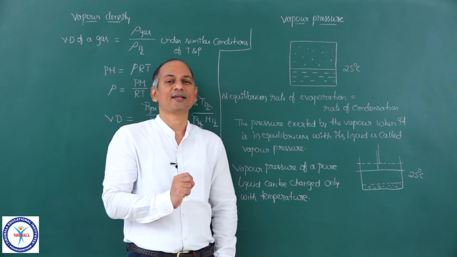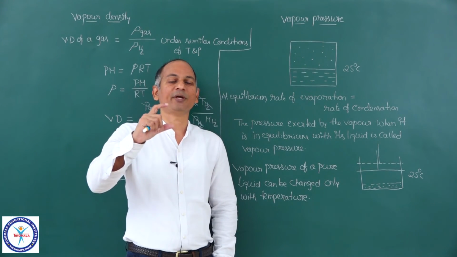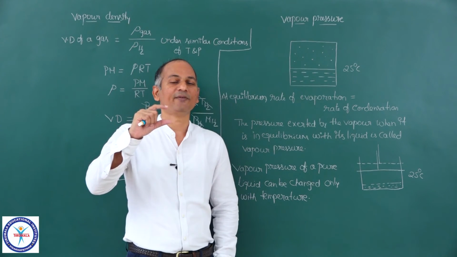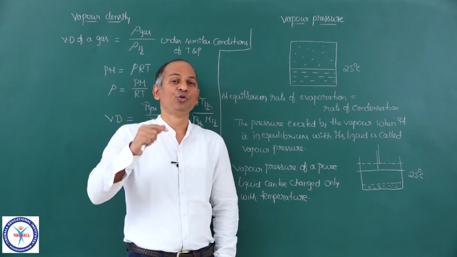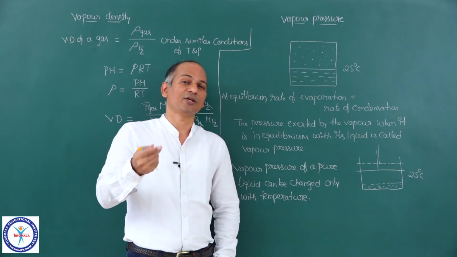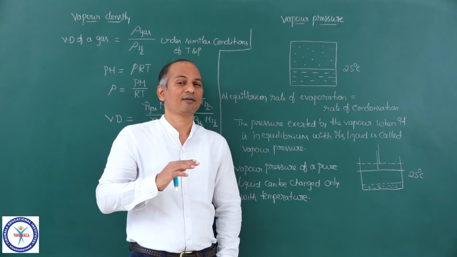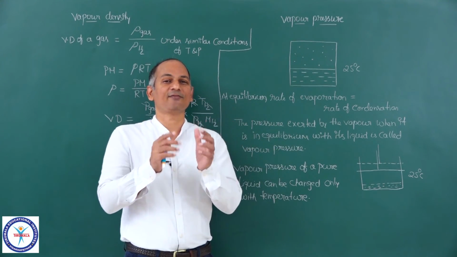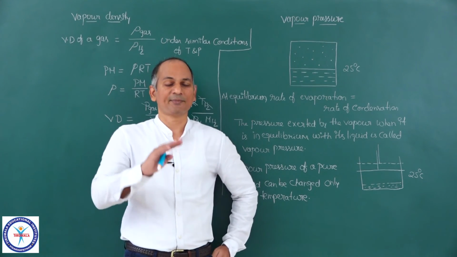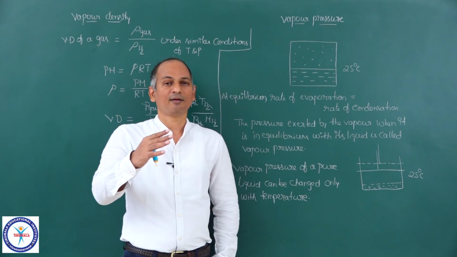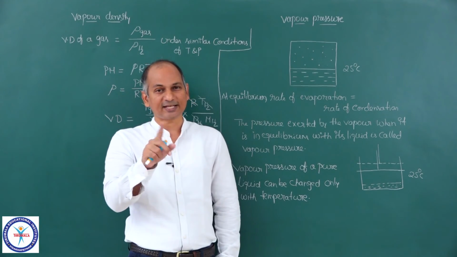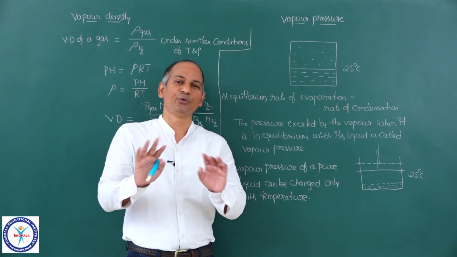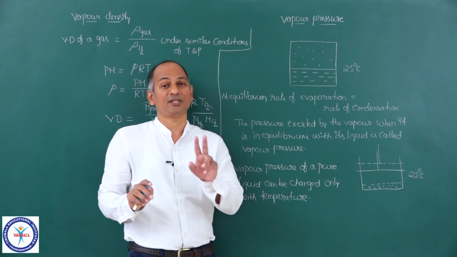And the second point is, when you increase the volume available for the vapor, or when you decrease the volume available for the vapor, you add some water, you remove some water, you increase the surface area of the vessel, you decrease the surface area of the vessel, that means by increasing or decreasing the cross-sectional area of that cylindrical vessel, whatever you want to do, you do, but vapor pressure will not change. This is the second point.